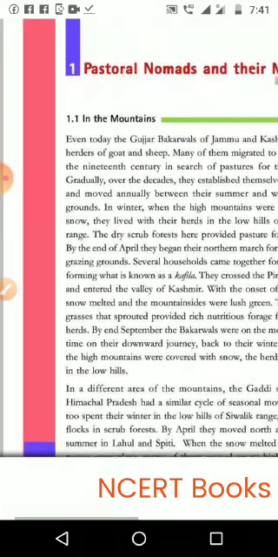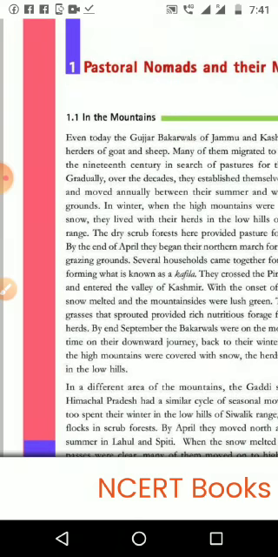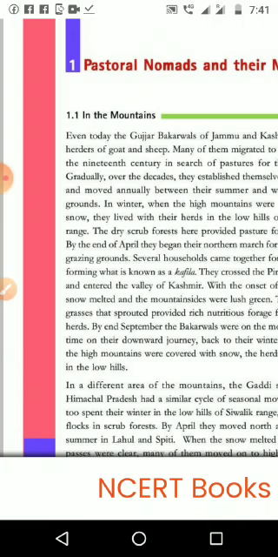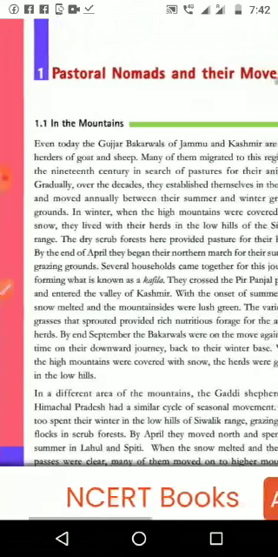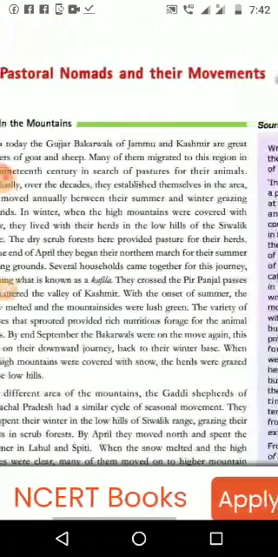When they come, they bring woolen clothes and milk products, precious ones which are not normally available in our area, and they exchange them. At the same time, they collect food items like grains and other things for their sake also. Okay, so we are going to see the nomads and their movements.